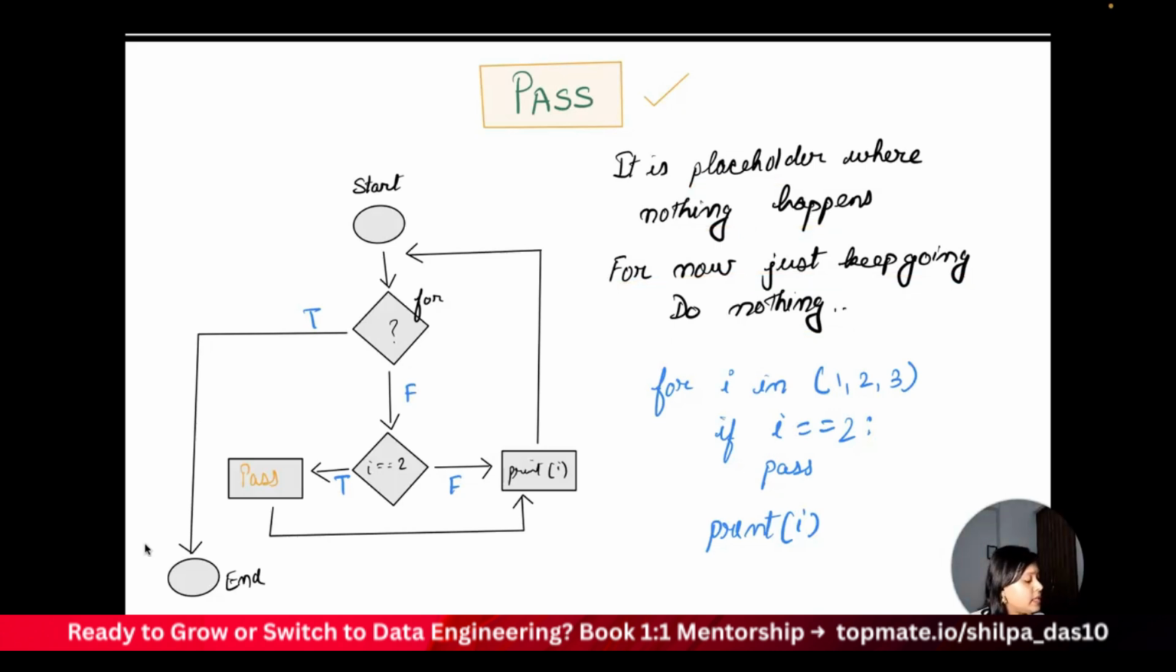So inside the if statement, we write a pass, okay, and then we have this particular print statement. Now if it checks and it's false, it prints. If it's true, it passes and it goes back to the loop, right, till we meet the last element. So now let's go back and see this in action.